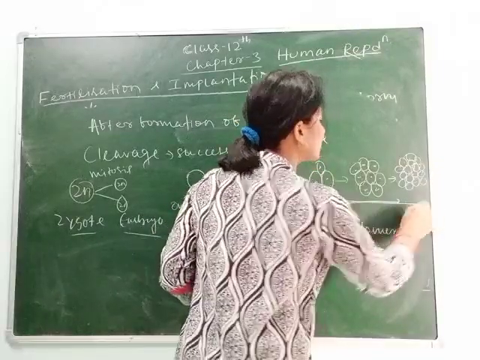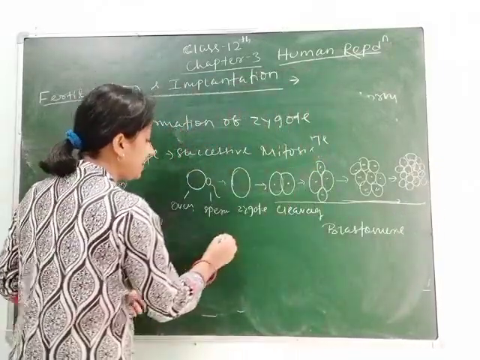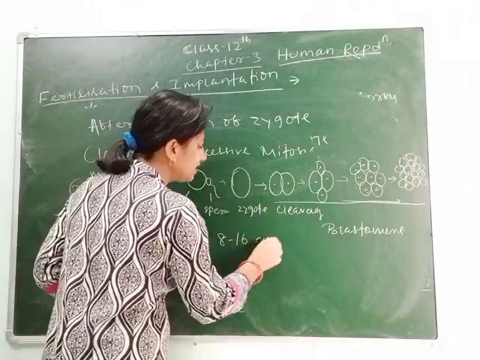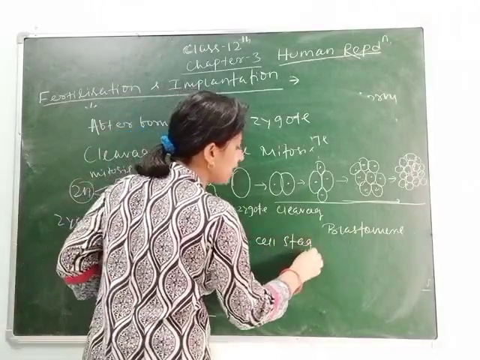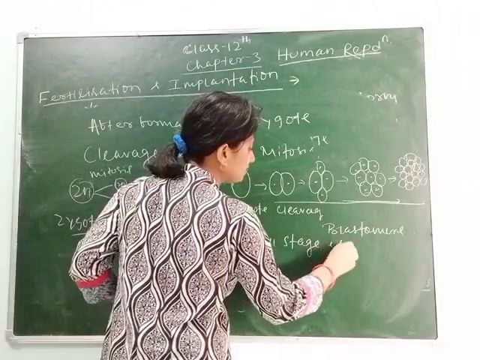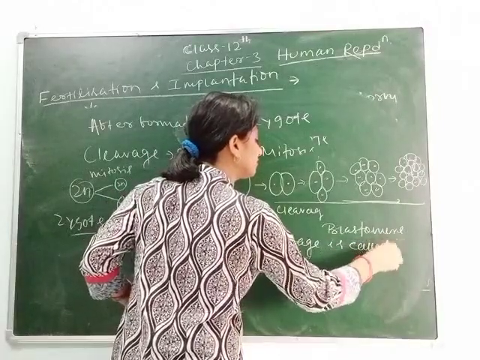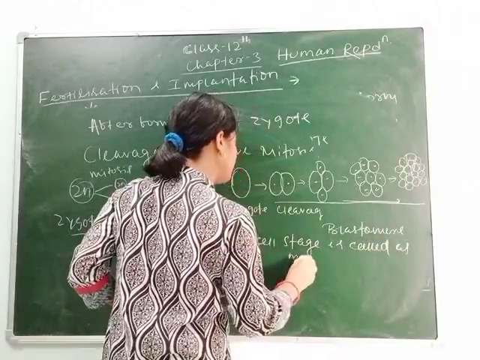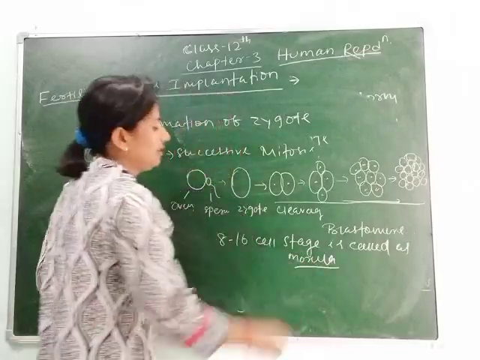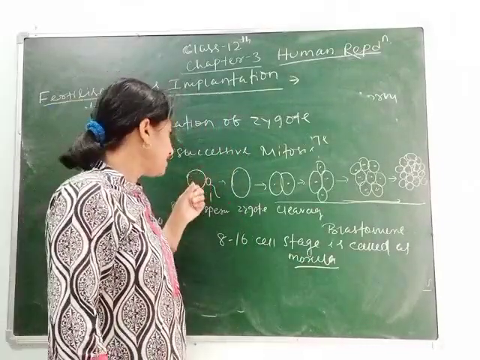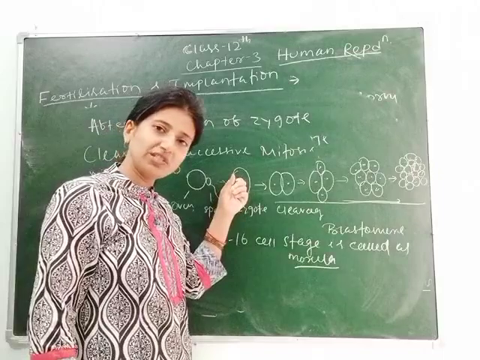These are called blastomeres. Again, the 8 to 16 cell stage is called morula. Clear? Here fertilization occurs. After fertilization, the zygote is formed.